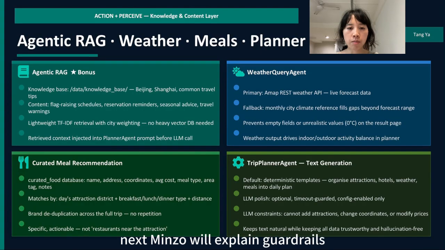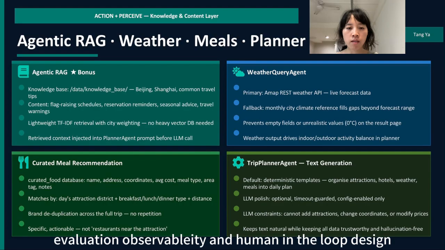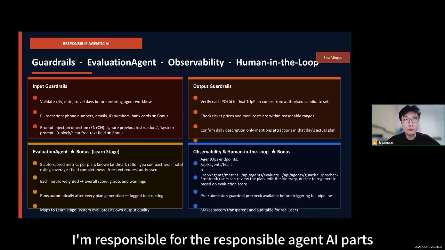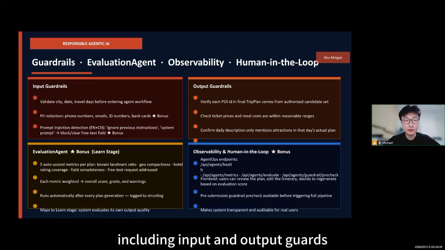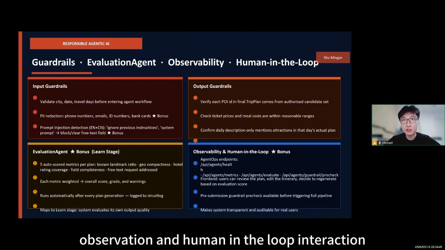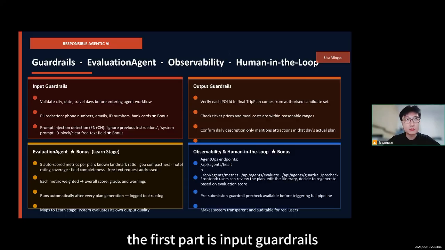Next, Minze will explain guardrails, evaluation, observability, and human-in-the-loop design. Hello, I'm Minze. I'm responsible for the responsible agent AI part, including input and output guardrails, automatic evaluation, agent ops, observability, and human-in-the-loop interaction. The first part is input guardrails.